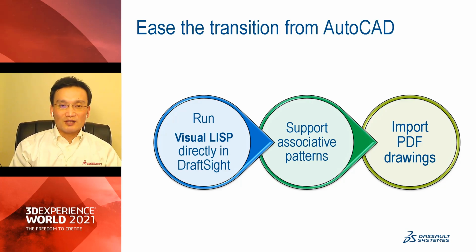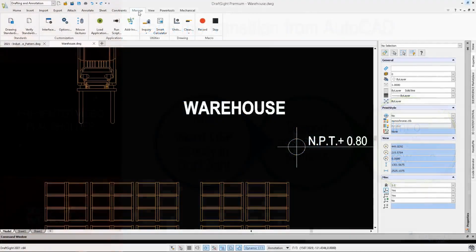And with the DraftSight 2021 release, even if you have output the DWG files into 2D PDF, we can help you convert that into recognizable and editable DWG in DraftSight. Very exciting. So at a high level, we are taking care of people, processes, and data. Okay, let's take a look at the examples.